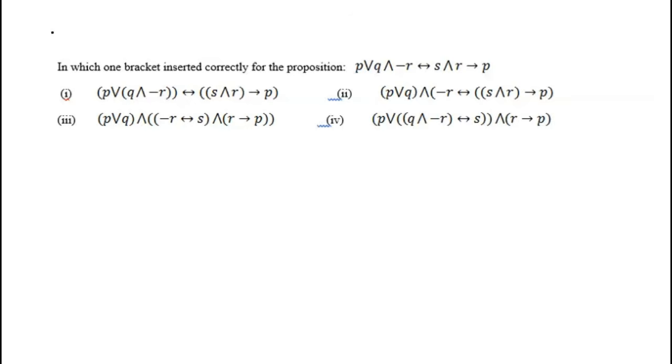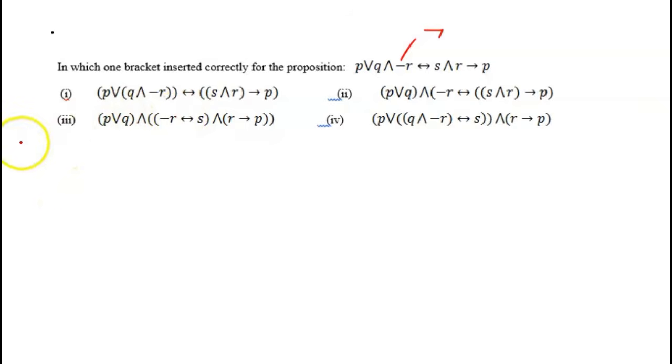So I hope you are getting this question. Okay, so now let us look at this problem. In which one are the brackets inserted correctly for the proposition? If you look at this proposition, they have not put any brackets, but they want you to write it in such a way that all the brackets appear at the right position. One important observation is that here they are using this notation for negation, right?